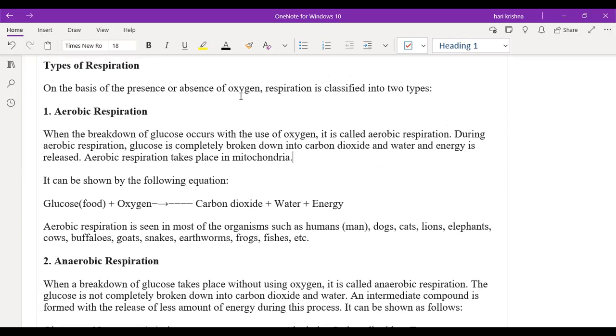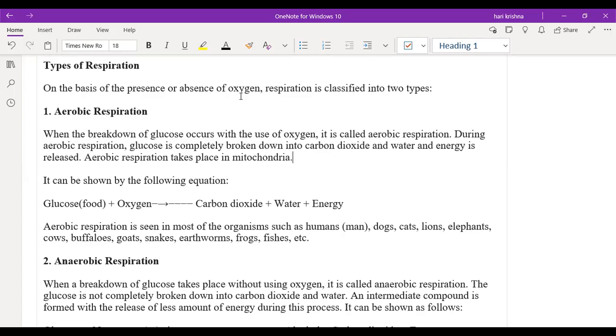So aerobic respiration means what? Conversion of glucose into carbon dioxide and water in the presence of oxygen. Aerobic means it will happen in the presence of air. Air means what? Oxygen only, right? So breakdown of the glucose or the food present in the body in the presence of oxygen is called aerobic respiration. During this process, whatever glucose is present will completely break down into carbon dioxide and water.